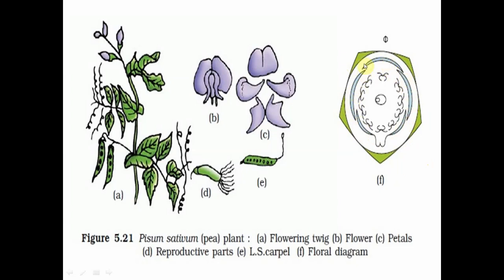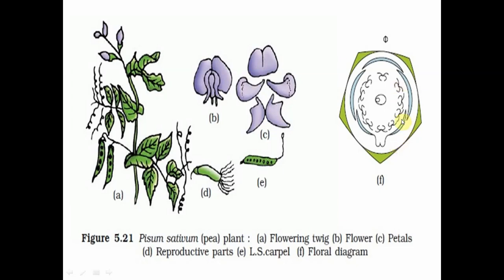The uppermost one, as we see here, is the standard petal, and below the standard petal we find the wing petals which are covered by the uppermost standard petal, and here we see the innermost petals. They are called keel petals, which are two fused, and these two are covered by the wing petals. So this is called descendingly imbricate aestivation.